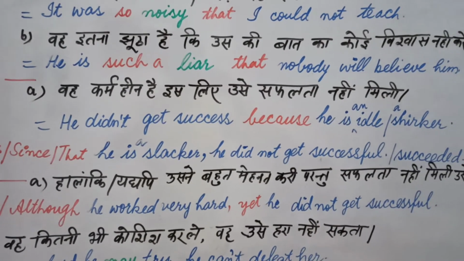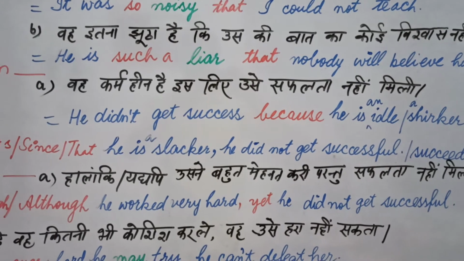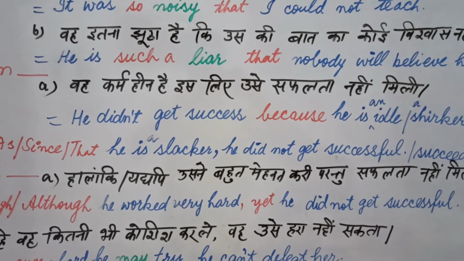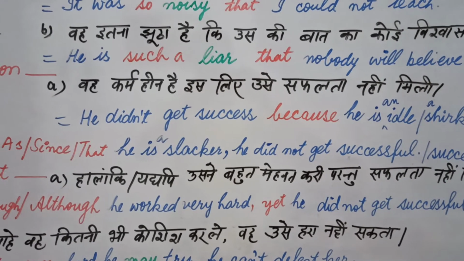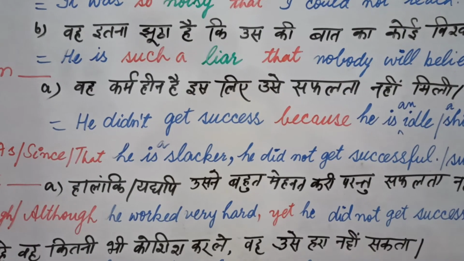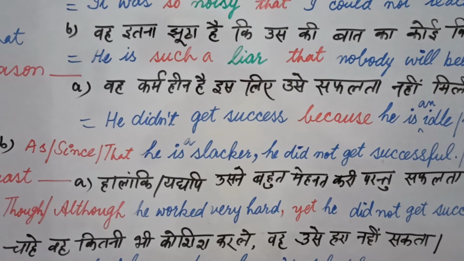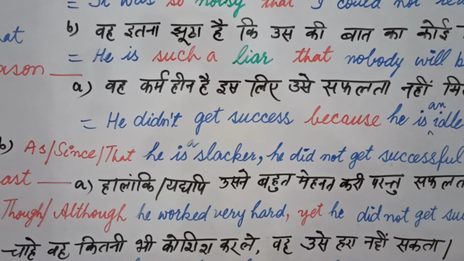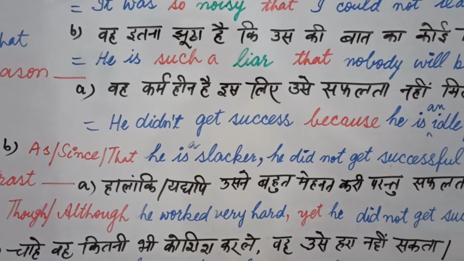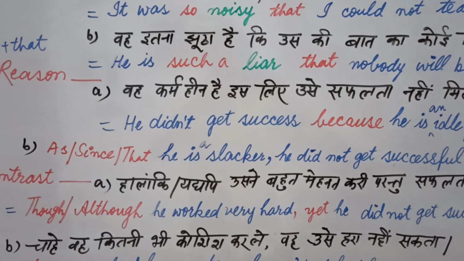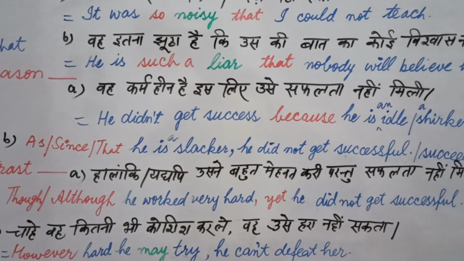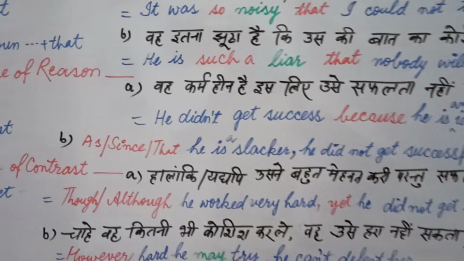Although he worked very hard, comma, yet. I wrote the comma in red color, and yet in red color. With yet we use a comma. And this is the combination although and yet. Students, in place of although you can also write though. And if you write though, it's up to you whether you write yet or not. Both are right. Although he worked hard, yet he didn't get successful.